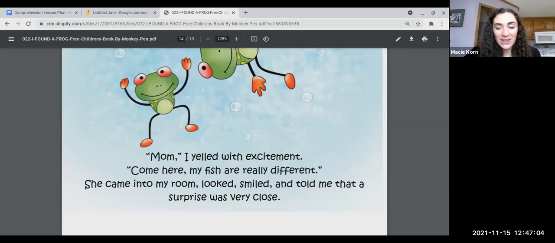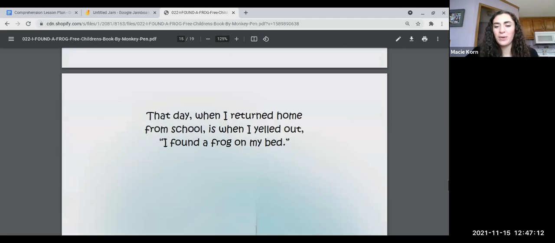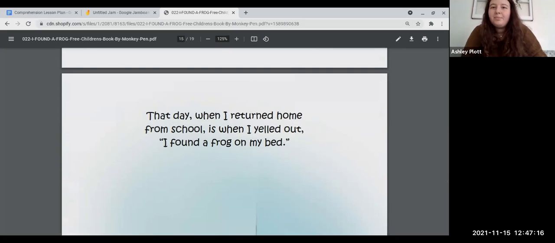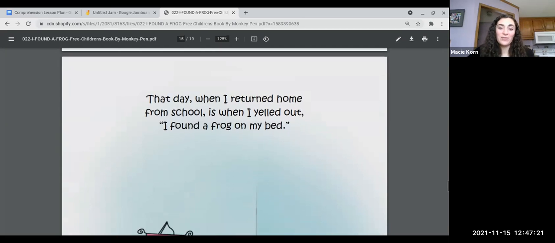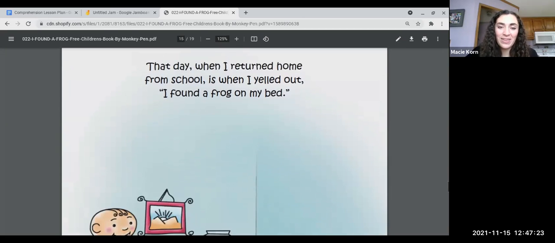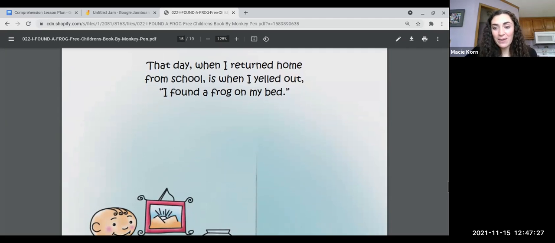Mom, I yelled with excitement. Come here. My fish are really different. She came into my room, looked, smiled, and told me that a surprise was very close. What do you think the surprise could be? They're gonna look more like frogs. Yes, very good. He's finding out that his fish really aren't fish, right? That day, when I returned home from school, is when I yelled out, I found a frog on my bed.